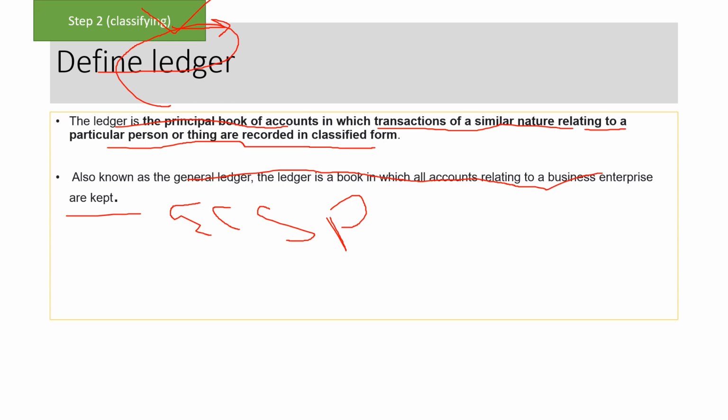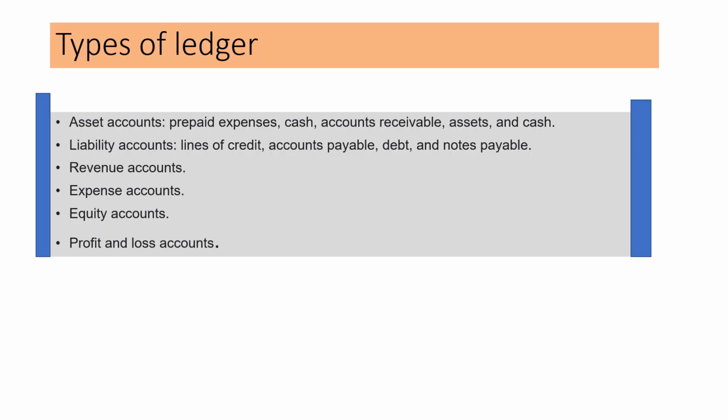Okay, you understand with an example. Now see, we are making these many types of ledgers. We are making asset accounts, asset ledgers like prepaid expense ledger, cash account ledger, then accounts receivable ledger, then accounts payable ledger, then debt ledger, then notes payable ledger, then we are making revenue accounts, expense accounts like rent account, income tax account, then equity accounts, that is your capital account, then your profit and loss account.